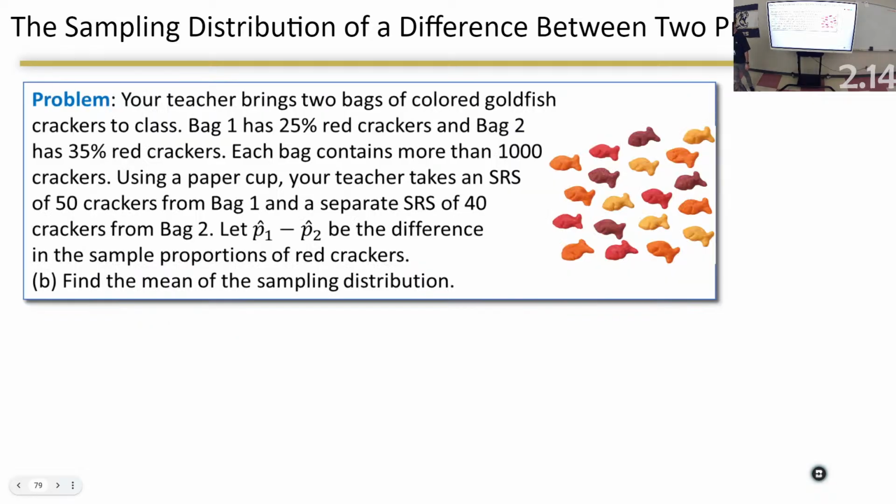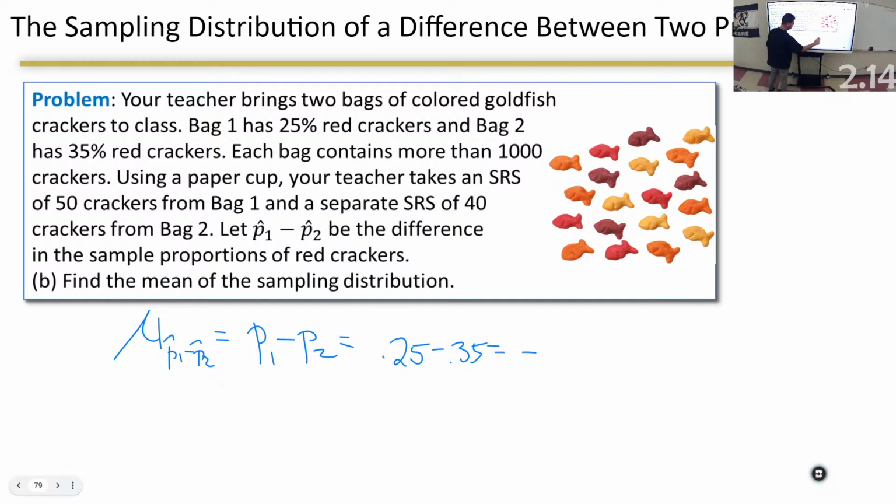Find the mean of the sampling distribution. Well, the mean of p hat 1 minus p hat 2 is equal to p1 minus p2, which is 0.25 minus 0.35, negative 0.1.